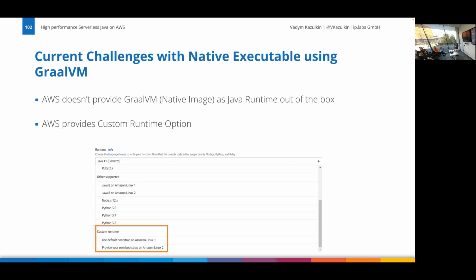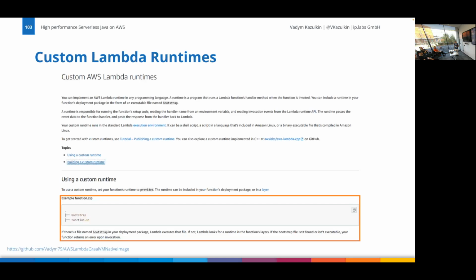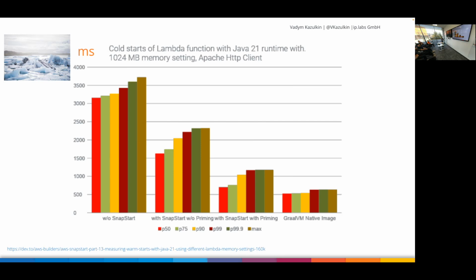With the custom runtime, you can deploy a native image or many other things, and basically you deploy the zip of the function. There should be a bootstrap file, and in the case of GraalVM native image, yeah, basically with a custom runtime you can do that. And now you see all the metrics.